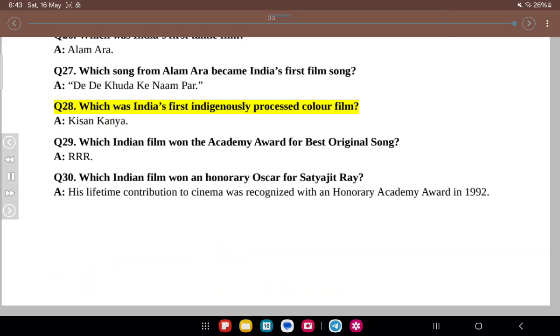Q28. Which was India's first indigenously processed color film? A. Kisan Kanya. Q29. Which Indian film won the Academy Award for Best Original Song? A. RRR. Q30. Which Indian film personality won an honorary Oscar? A. Satyajit Ray. His lifetime contribution to cinema was recognized with an honorary Academy Award in 1992.